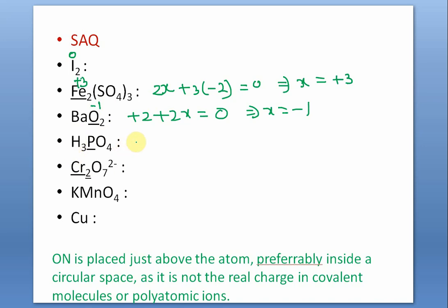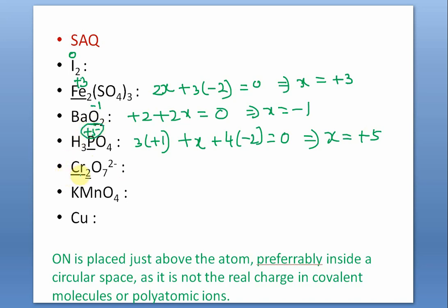So for 3 hydrogen atoms, 3 into +1, plus X, supposing phosphorus is X, plus 4 into -2 is equal to 0. So that gives you, this is 3 and -8, plus 8, then -3, X should be +5. So phosphorus has an oxidation state of +5.